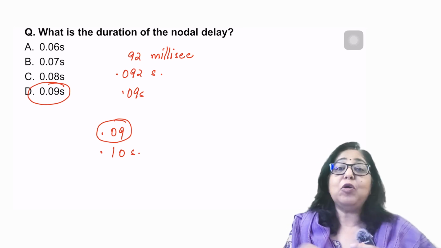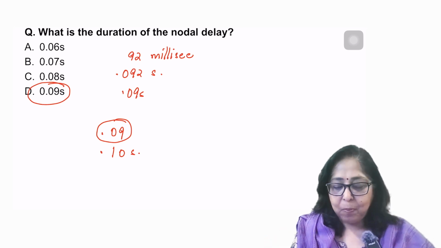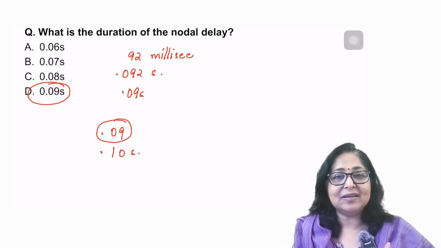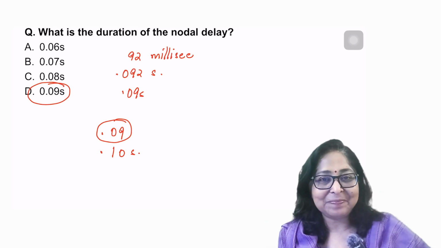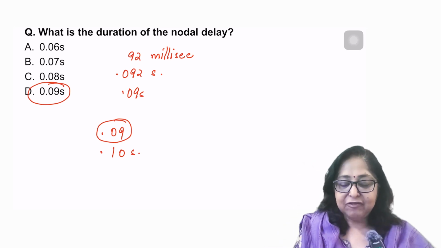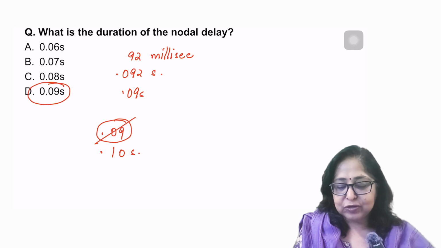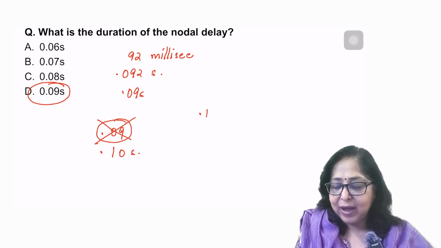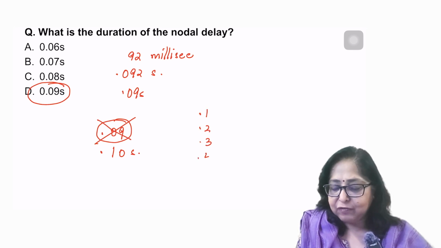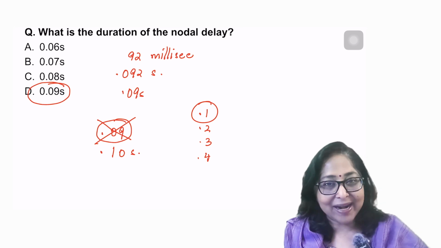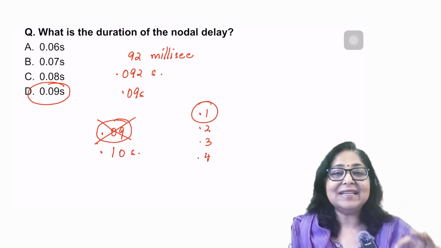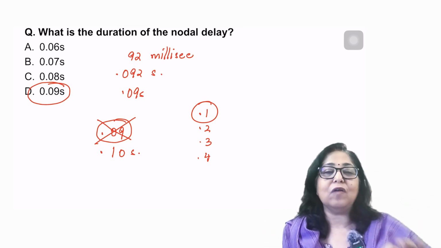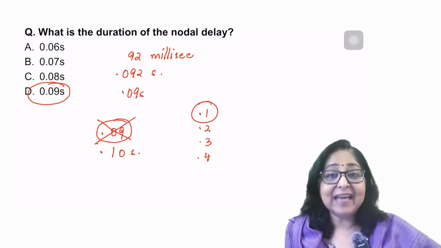Yes, if 0.09 was not there, and 0.10 means it is 100 milliseconds. Right? So in that case, if 0.09 was not there in the options, and let's say you had an option of 0.1, 0.2, 0.3, 0.4, then I would have gone for 0.1. So keep in mind, what is a millisecond? 1,000th of a second.